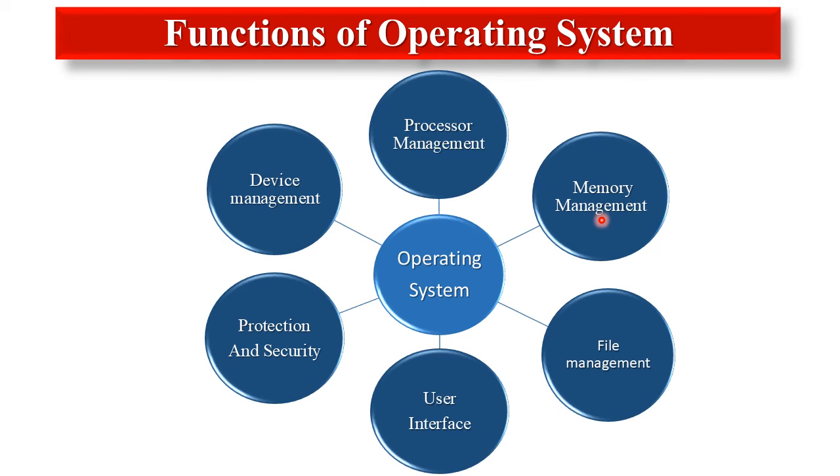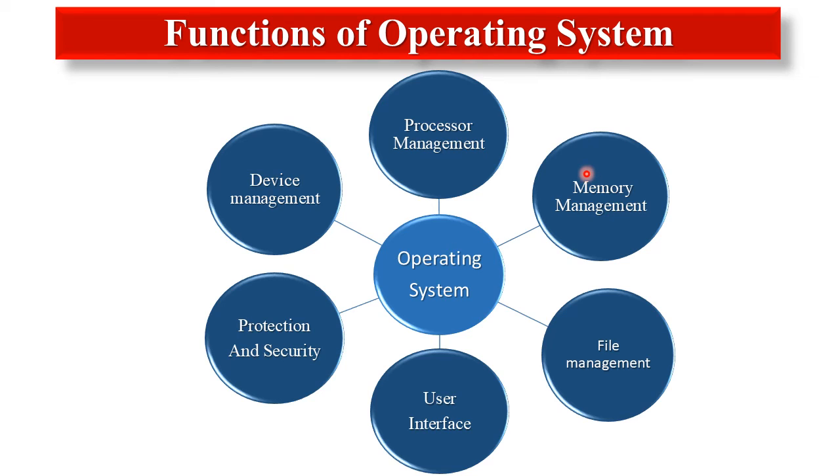Next is memory management. With regard to memory management, an operating system performs different activities like keeping track of memory in use and by whom, and also the part of memory that is not in use. In case of multiprogramming, it decides which process will get memory space and how much of it.